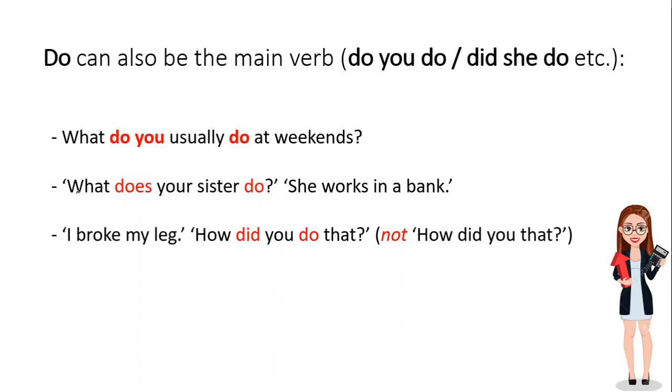What does your sister do? She works in a bank. How did you do that? Not how did you that? So again, do can also be the main verb of the sentence, especially in question sentences.